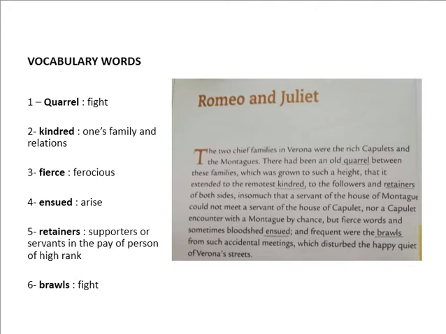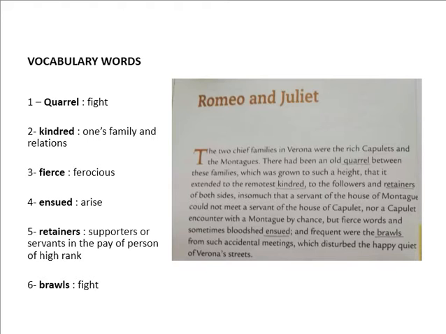Let's start reading from the first page of the lesson, that is page number 60. But before reading the first paragraph, I would like to share the vocabulary words. Number 1, quarrel, that means fight. Kindred, that means one's family and relations. Fierce means ferocious. Ensued means arise. Retainers means the supporters or servants in the pay of a person of high rank. Number 6, brawls, that means fight. Let's start reading the first paragraph.